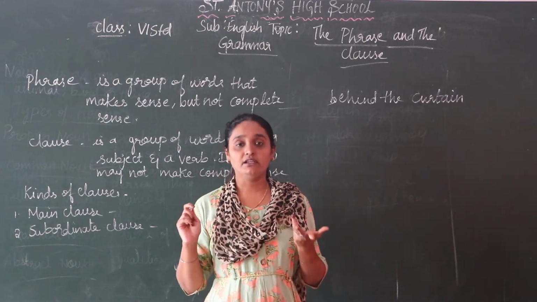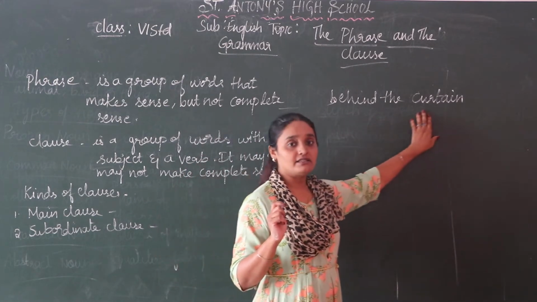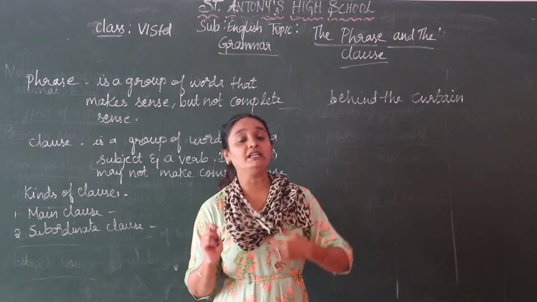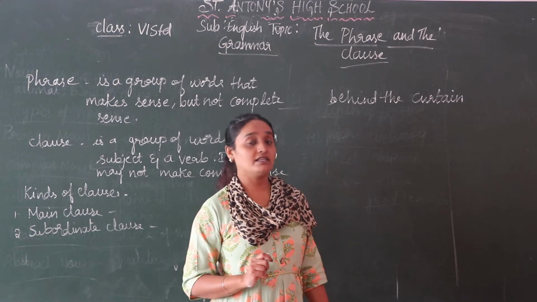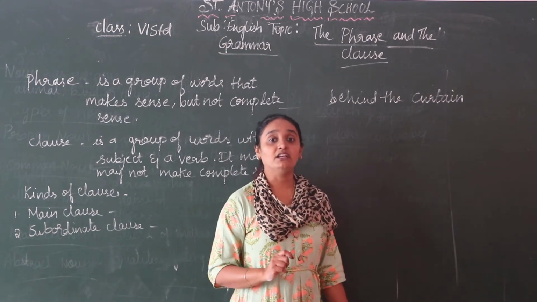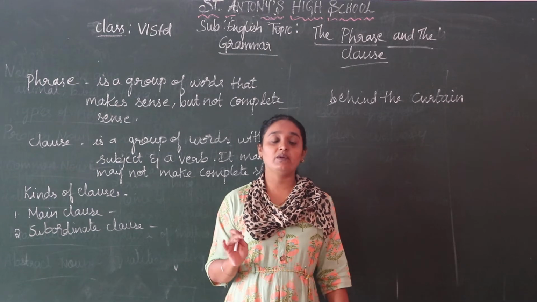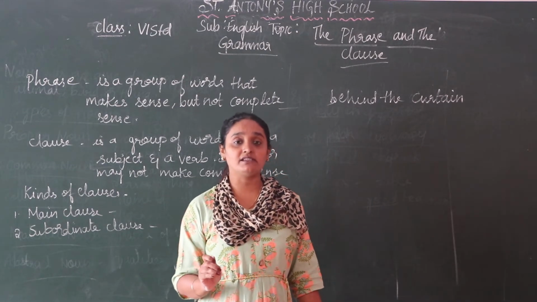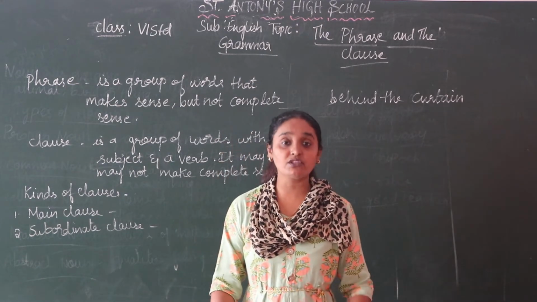So what do you understand? I told you it never starts with a capital letter, and you don't have any full stop here. When it is a complete, meaningful sentence, it starts with what? A capital letter and ends with a full stop. So here, behind the curtain, you are not able to understand this line because it is an incomplete sentence. So incomplete sentences are always known as phrases. Understood children?